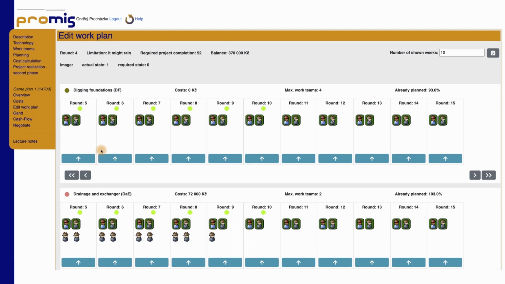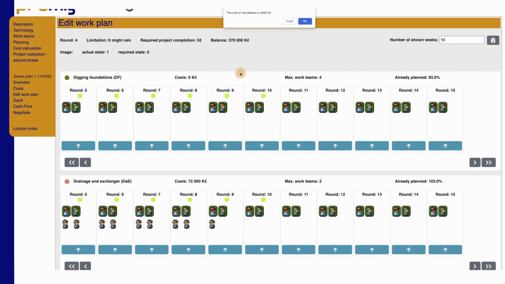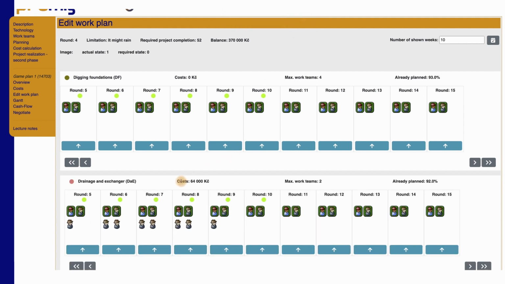If suppliers have little time to respond and adjust, it costs you more because it is difficult for them to adapt. Details on individual additional costs can be found in both the Team section and the Description section. These costs always show you pop-ups when you enter team edits. Therefore, if you want to cancel or add a work team, click on the worker icon and confirm the action with the OK button. The same applies for the planning phase. If moving the work teams to another week, use the arrows below the work teams in that week.